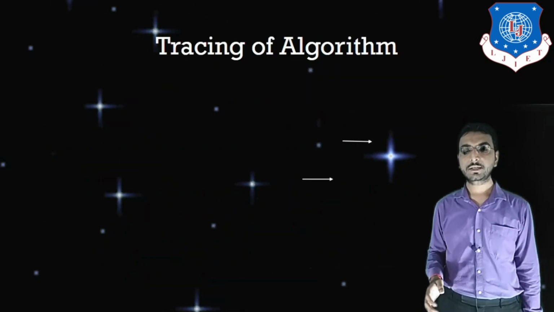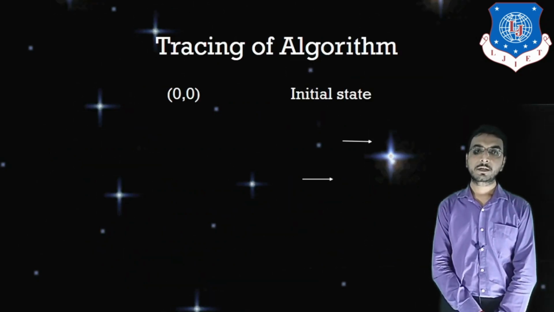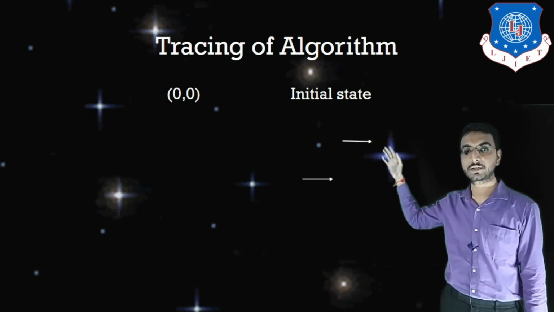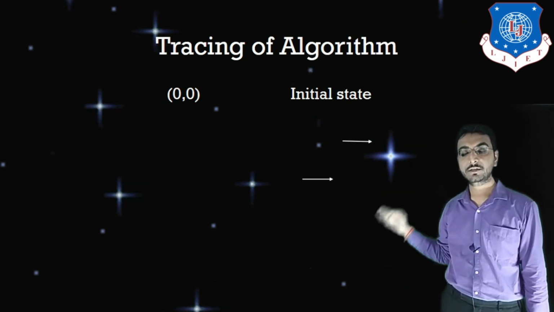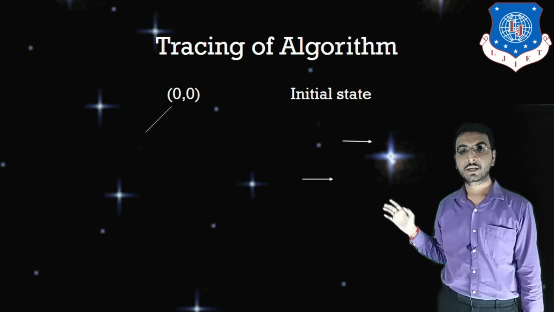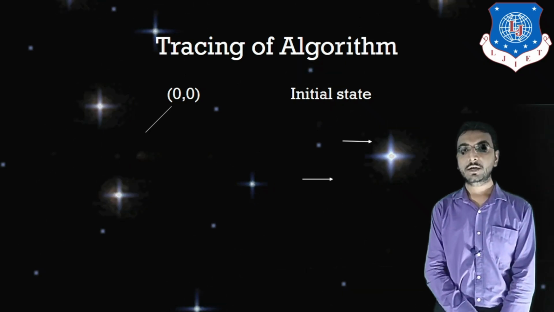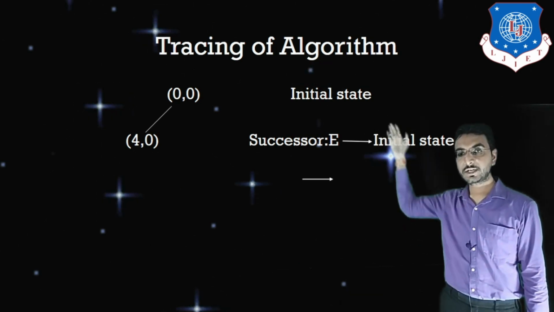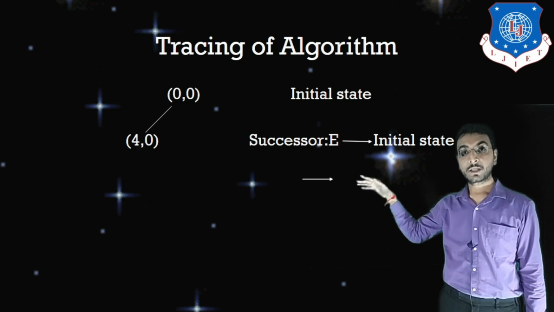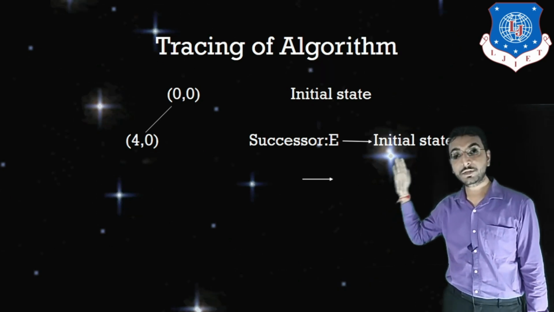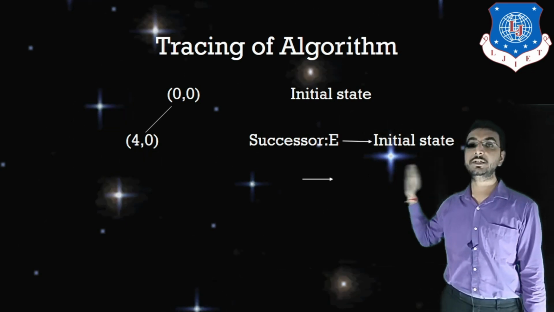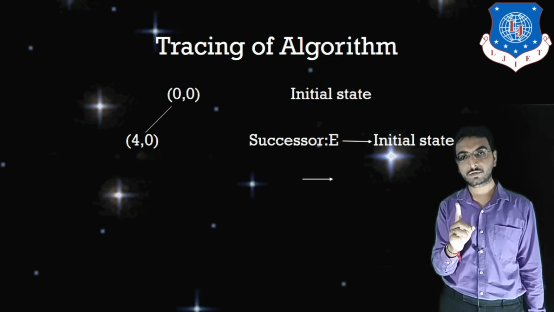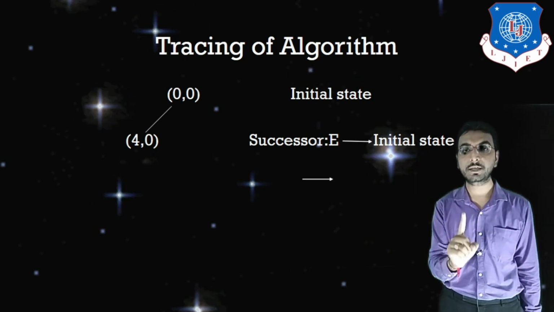Okay, now see, tracing of the algorithm of DFS. First of all I will have 0, 0 as the initial state. These arrows represent the transition from one state to another state. From 0, 0 I have reached the node 4, 0. So this was considered as the initial state, 4, 0 is my next state. Now this is my successor, which will be treated after the recursive call as the initial state. In a recursive algorithm, after one recursion, my current state will become the initial state.